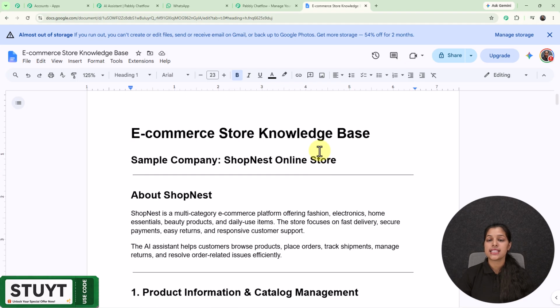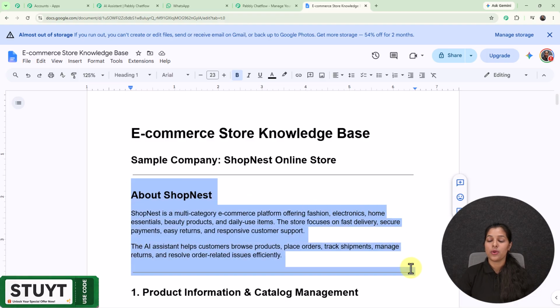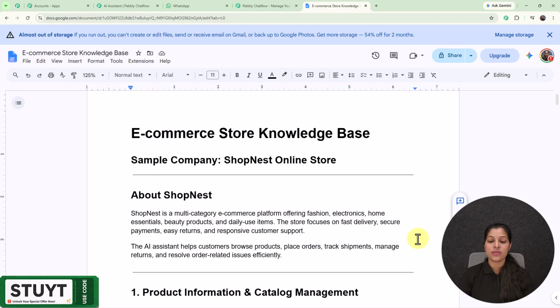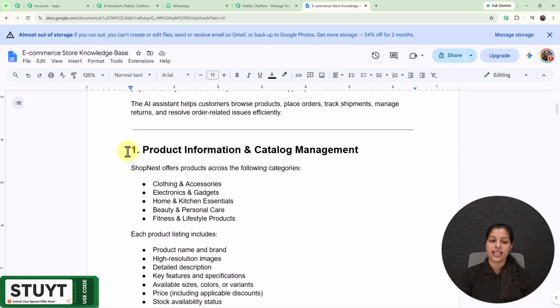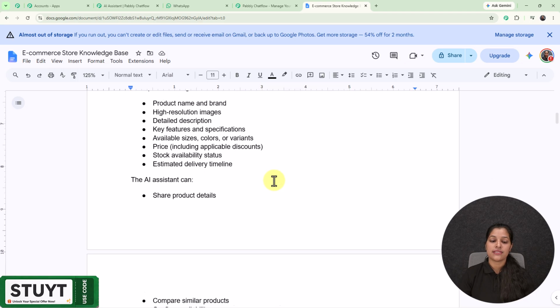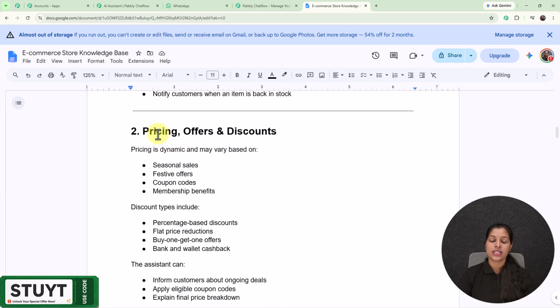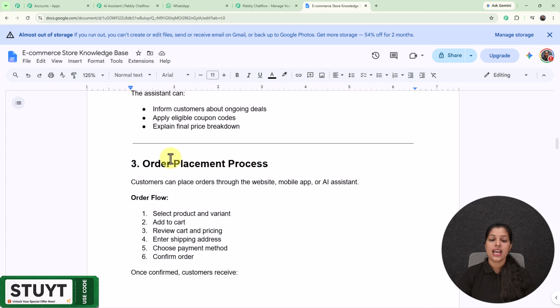And right here you can see that I have started this knowledge base with the business overview, which will let my AI understand what my business is about and who my target audience is. And right next, I have provided all the product information, and here you can check out its pricing, offers and discounts. And here I have provided the order placement process and whatever the necessary information is. And this basically acts as the brain for my AI assistant.